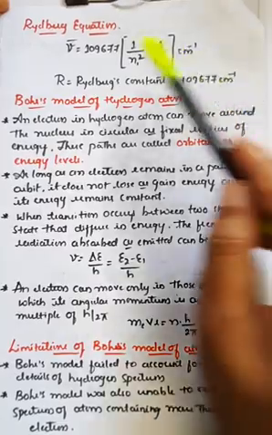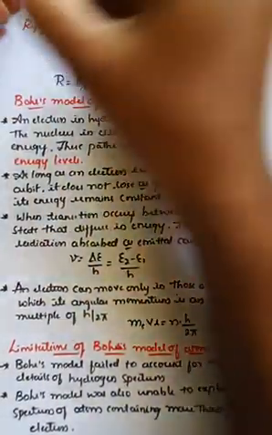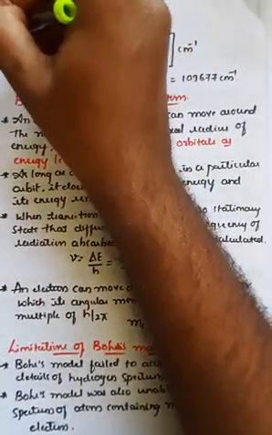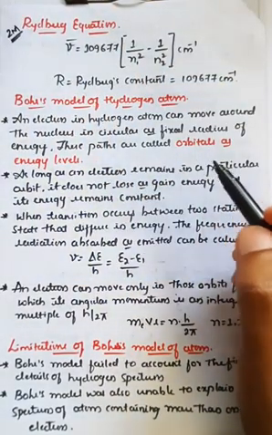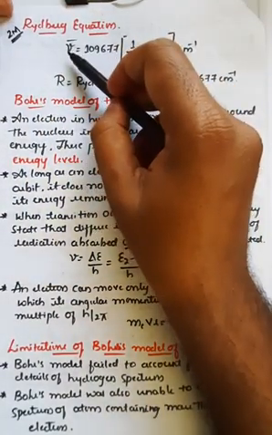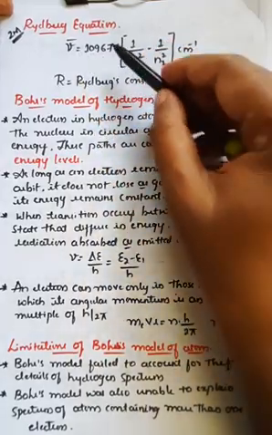There might be a 1-2 marks question from this formula, that is, calculate the wave number, because ν̄ represents the wave number. So ν̄ is equal to R times...